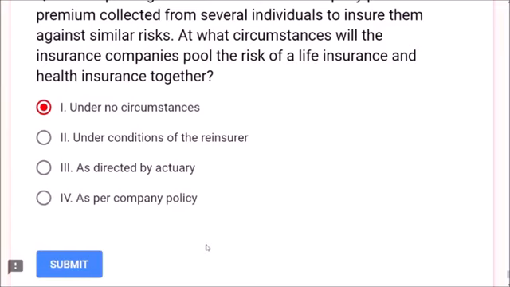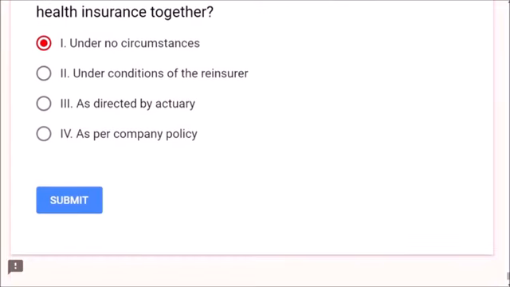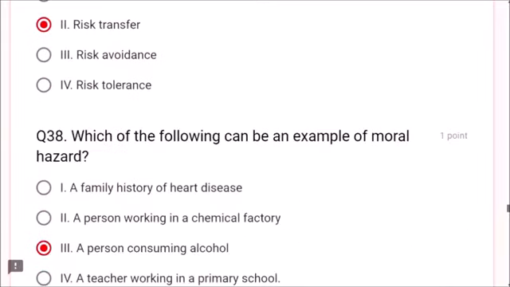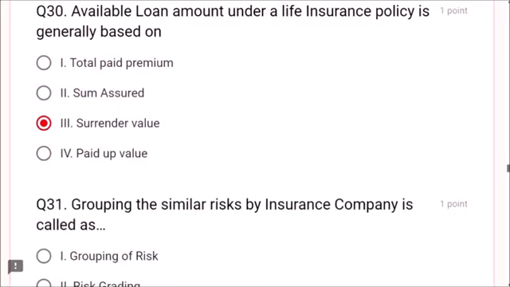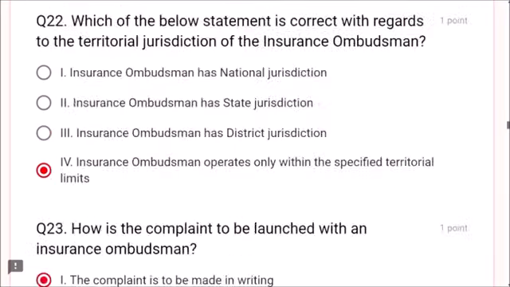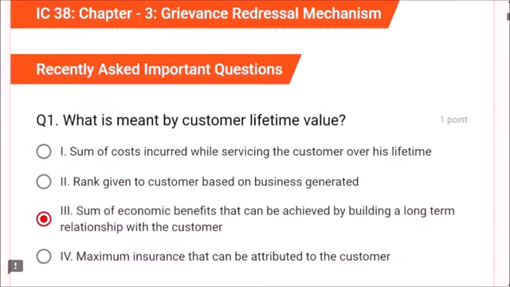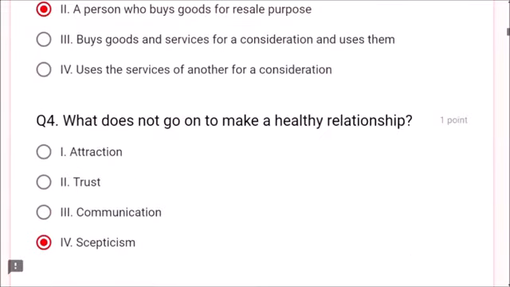Dear friends, we have completed 50 questions. In your actual IC38 exam, there is a chance to go back and recheck your answers. If you have not yet attempted, please attempt or take some answer even if you don't know the correct answer, because there is no negative marking. It is allowed to recheck. For example, here the question answer is skepticism. I can go for another answer or I can go back to the same answer.